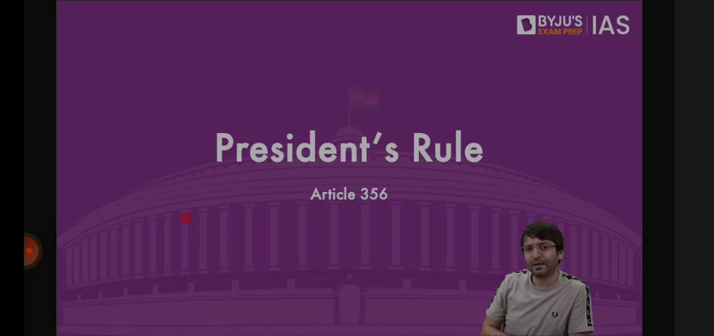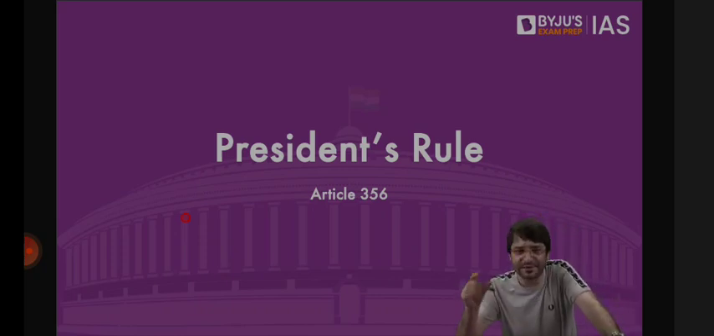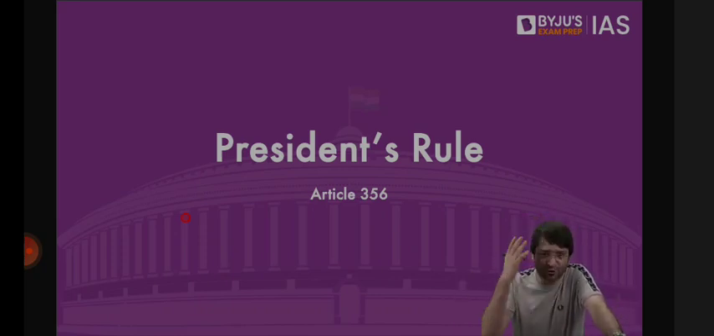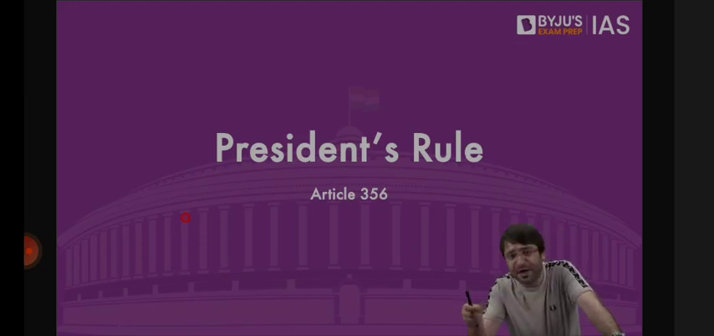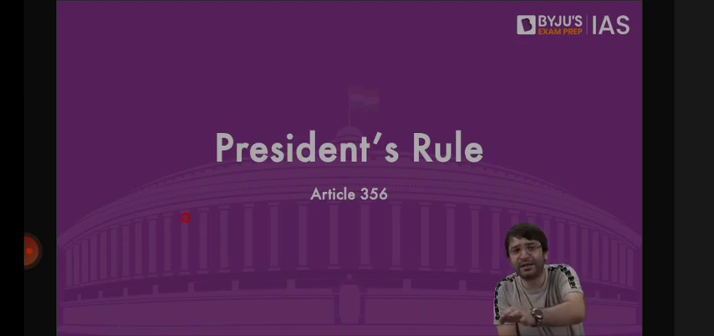Keshavananda Bharati judgment came in 1973, so judicial review is part of the basic structure. Absolutely right. But in Keshavananda Bharati judgment, Supreme Court did not say judicial review is part of the basic structure. Supreme Court said there is something called basic structure, which you cannot touch, which you cannot change, you cannot alter. Judicial review as part of the basic structure, that was told by the Supreme Court in 1980 in Minerva Mills case. Minerva Mills case in 1980 said judicial review is part of the basic structure of the Constitution.